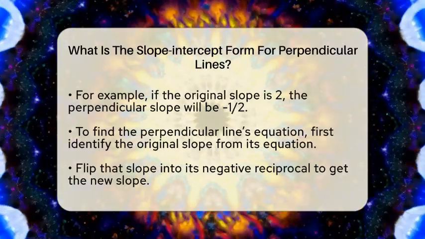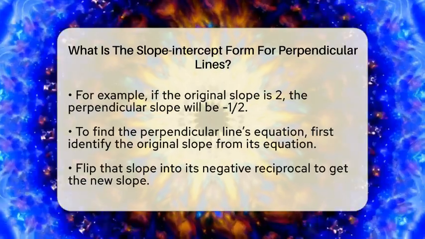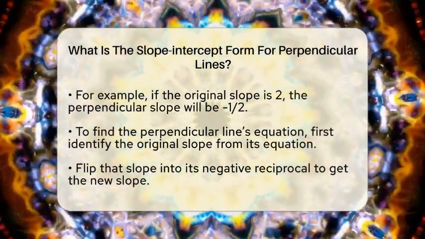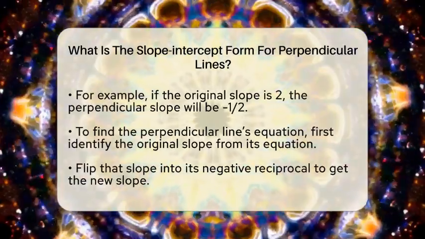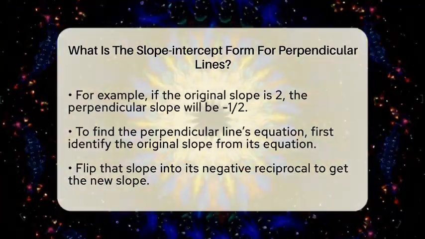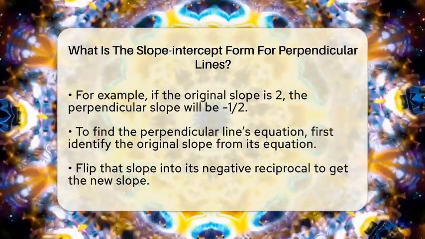To find the equation of a line perpendicular to a given line, start by identifying the original slope from its equation. Then, flip that slope into its negative reciprocal. Next, pick a point that the new line passes through. This could be any point on the plane, like x1, y1.